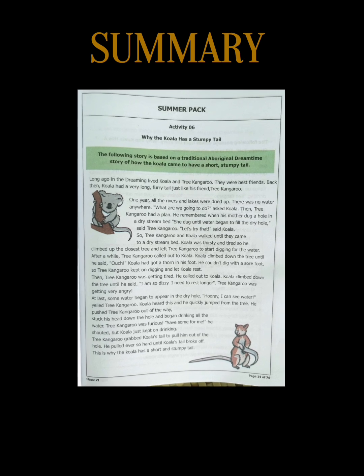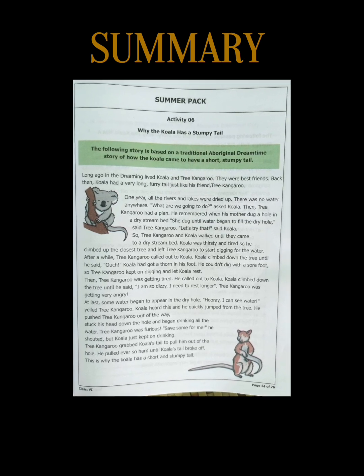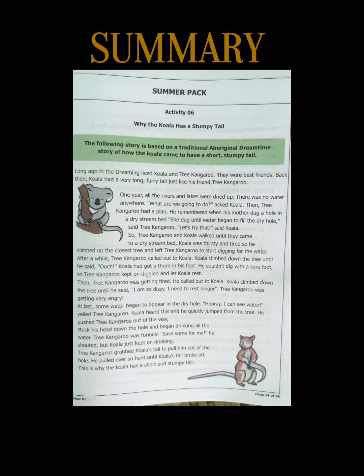The story is about two best friends, Koala and the tree kangaroo, who lived long ago. They both had long, furry tails. One year, there was no water because all the rivers and lakes dried up. Tree kangaroo remembered his mother digging a hole to find water, so he suggested that they try this. While tree kangaroo did most of the digging, Koala found ways to avoid helping.